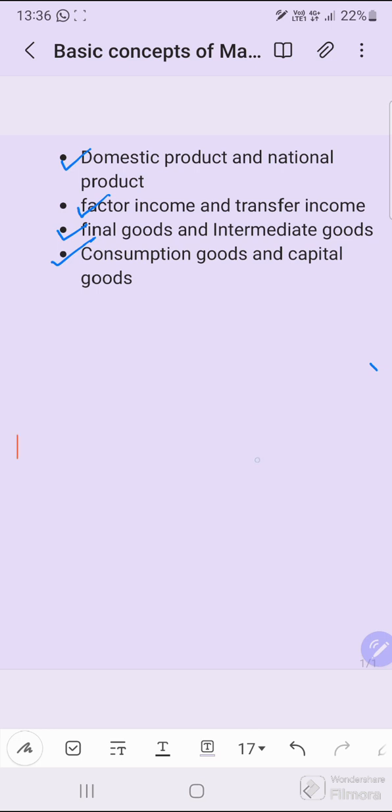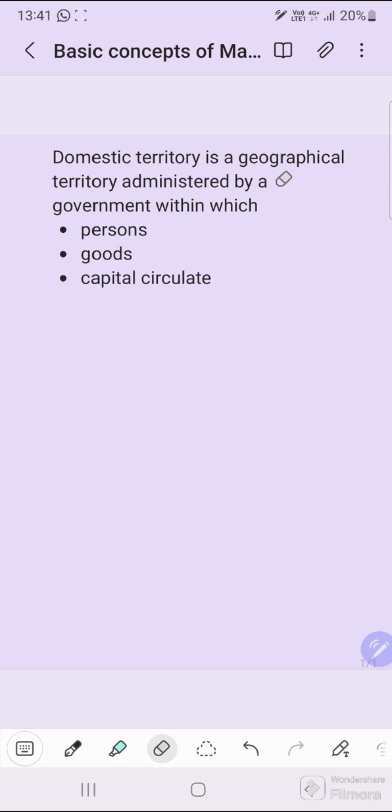However, before we begin with all these concepts, it is advisable to revise the concept of domestic territory of India. Domestic territory is a geographical area which is administered by the government and within which persons, goods, and capital can circulate freely. This is the definition suggested by the UN, and most countries follow this definition of a domestic territory or economic territory.